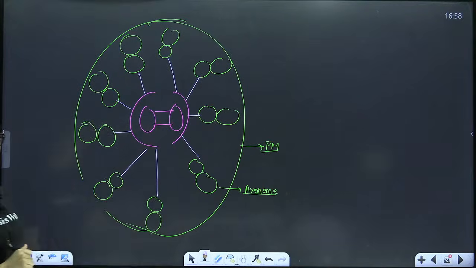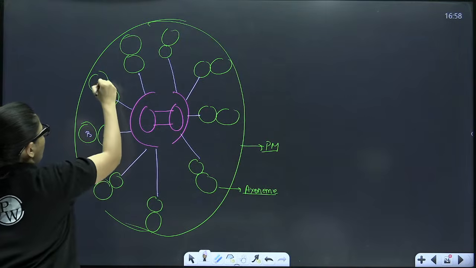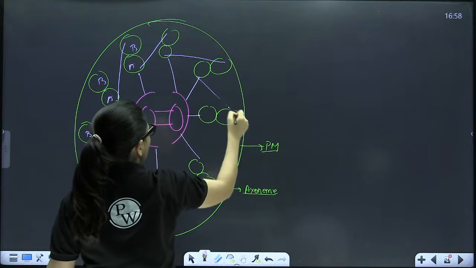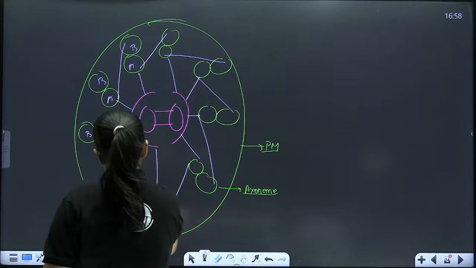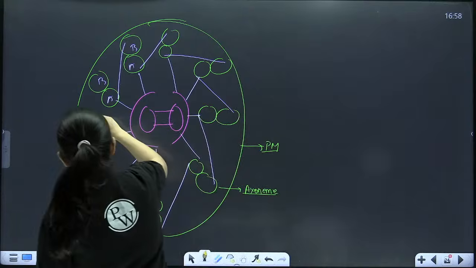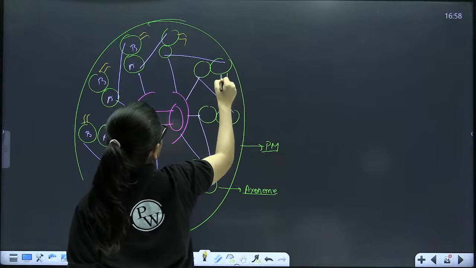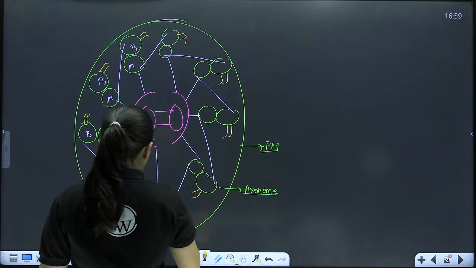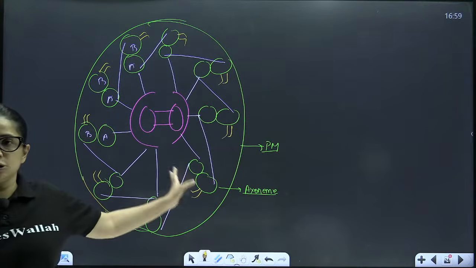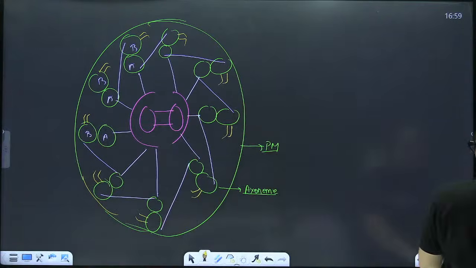Okay, so there are 9 radial spokes. Apart from this, they are labeled as A and B, and they are connected to each other also by a linker. Like this. Along with this, on the B tubule there are also some structures which are called arms. These arms are made up of dynein protein, which provides energy for the locomotory part. So this is how the cilia and flagella basically look.